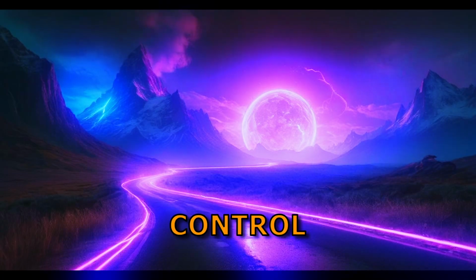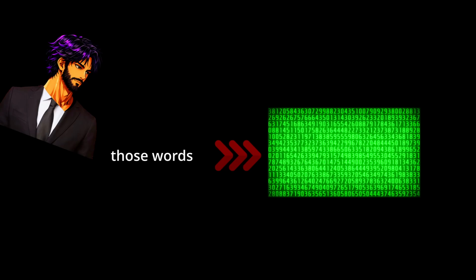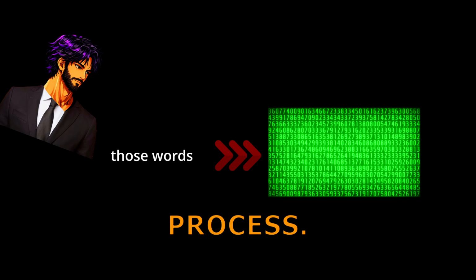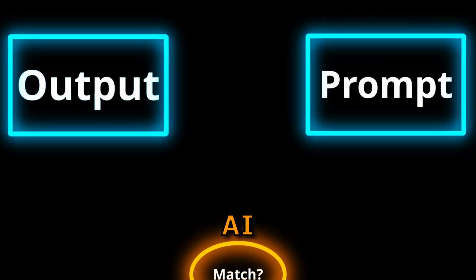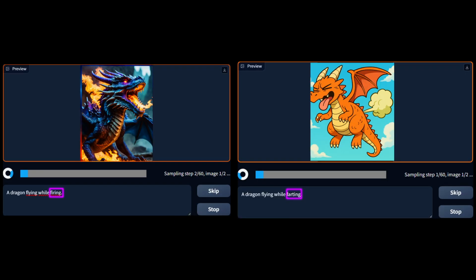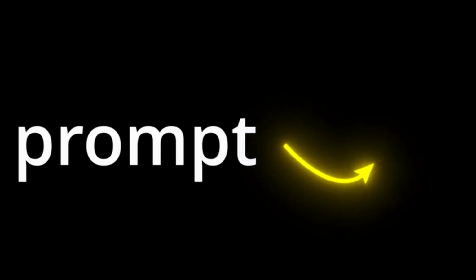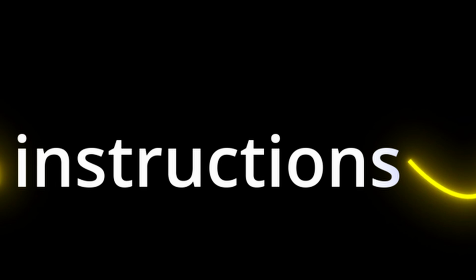So how do words control all of this? This is where prompts come in. When you type a futuristic city at night, those words become mathematical signals. They guide the entire process. So at every step, the AI checks, does this match the prompt? If not, it adjusts. That's why changing one word changes everything. A dog versus a realistic golden retriever in cinematic lighting. Same idea, completely different result. The prompt gives instructions. The diffusion model builds the image.